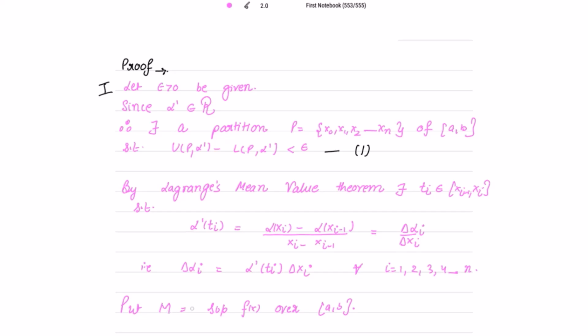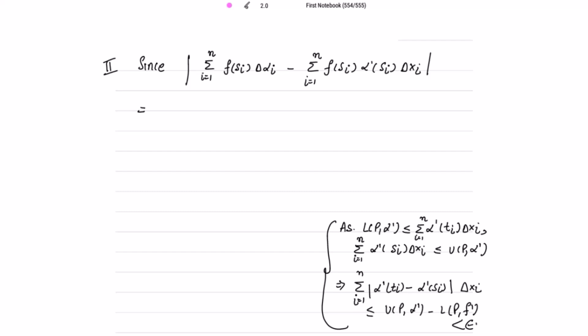Now put M equal to the supremum of mod f x over closed interval AB. Let me take M to be the supremum of mod f x. Why am I going to take this mod? Because I need this in my result. So consider this mod: summation i going from 1 to n f of si delta alpha i minus summation i going from 1 to n f of si alpha dash si delta xi.